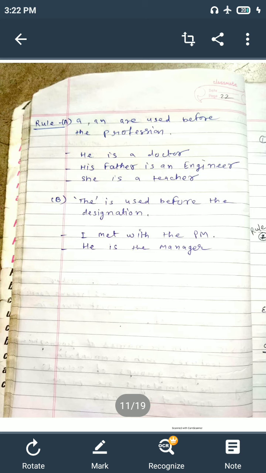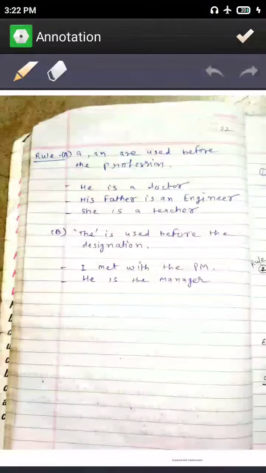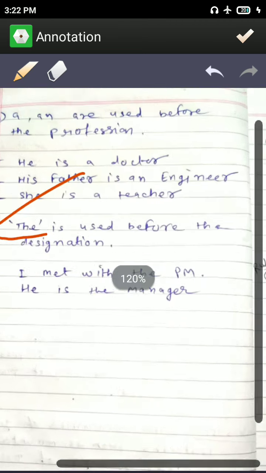Before a profession we also use A or AN, like he is a doctor, he is an engineer, she is a teacher, he is an architect. So before a profession we use A or AN, and before a designation we use THE, like I met with the PM.